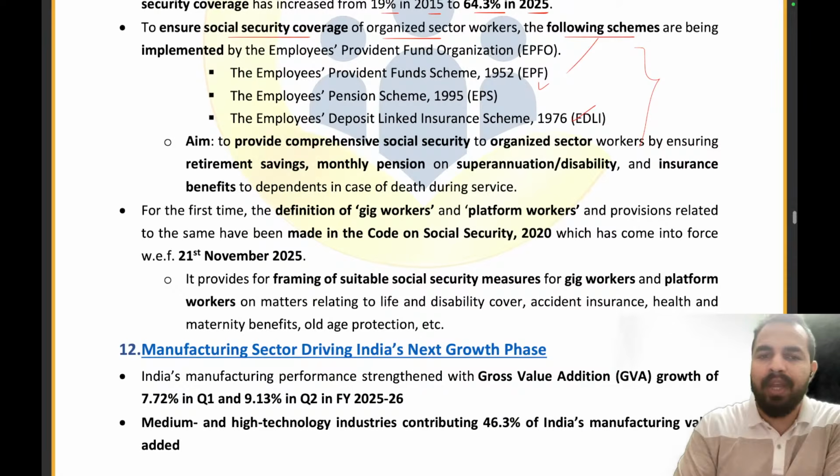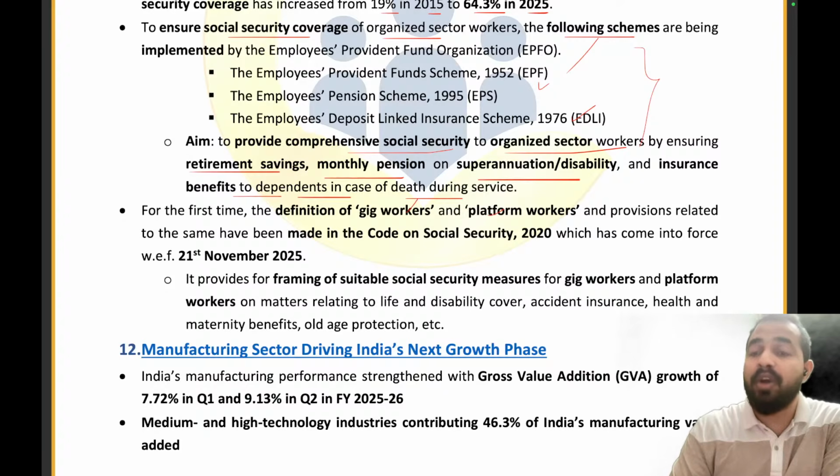We want to provide comprehensive social security to the organized sector workers by ensuring retirement savings, monthly pension on superannuation, disability, and insurance benefits to dependents in the case of death during service. For the first time, the definition of the gig workers and the platform workers has also been added. And there was a provision related to the same which has been made in the Code on Social Security 2020.